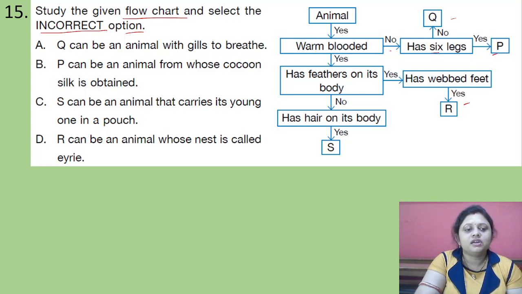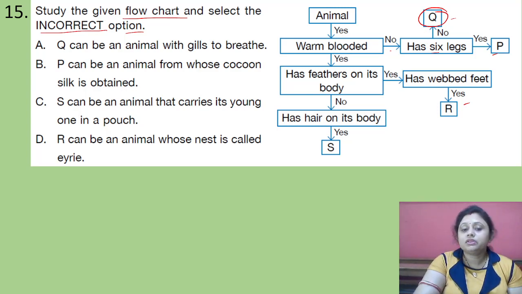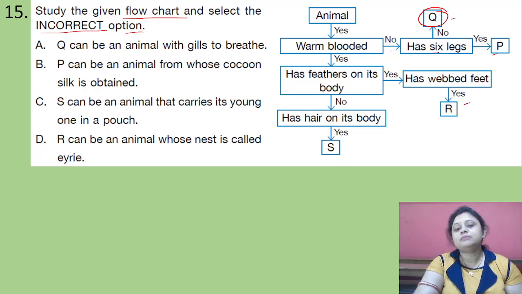The first one, Q can be an animal with gills to breathe. So what is Q? Animal, yes. Warm-blooded, no. So that means it is cold-blooded. It has 6 legs, no. Okay. So here that Q could be the fish, right? Fish are the animals which breathe through the gills. So this one is correct.